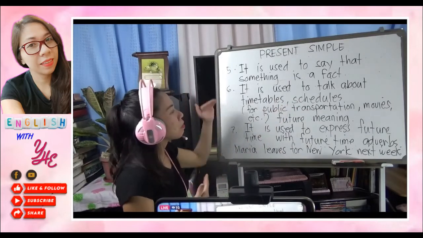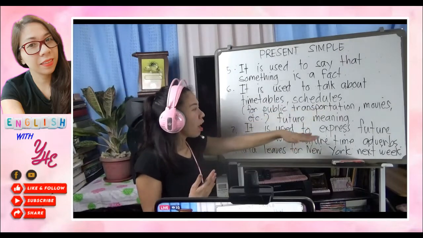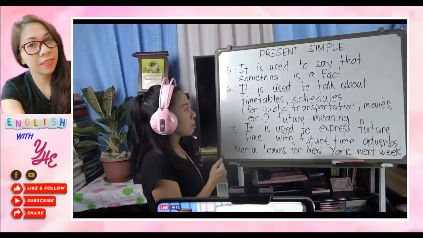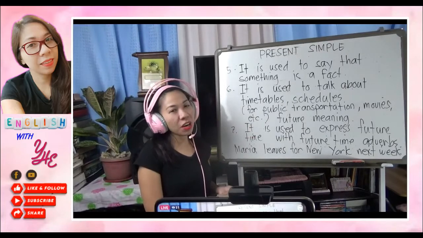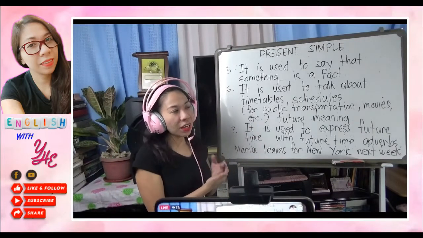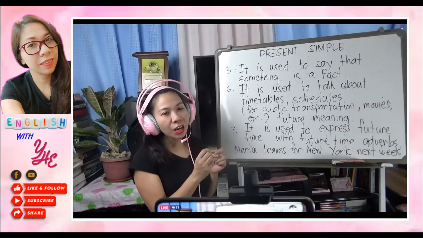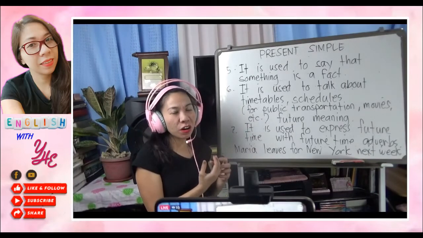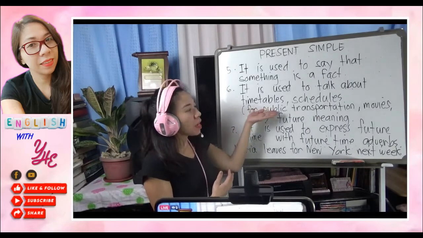Okay, so let's move to number 6. Number 6 is used to talk about timetables and schedules for public transportation, movies, but they mean future. So what does it mean? Let's give some examples. Normally, when we want to travel abroad, let's say we have a ticket, then we want to go to other places. In our ticket, there is a time frame. There is a schedule that states what time your plane will leave. Then it also has some assumption of your arrival in that country. So normally, it is used for timetables and schedules.